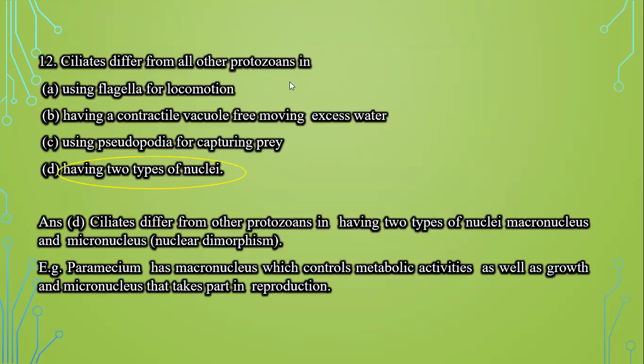Ciliates differ from all other protozoans in, first option is using flagella for locomotion, second having contractile vacuole, free-moving excess water, third is using pseudopodia for capturing prey, and fourth is having two types of nuclei. Now we know that these ciliates differ from other protozoans in having two types of nuclei, that is macronucleus and micronucleus.